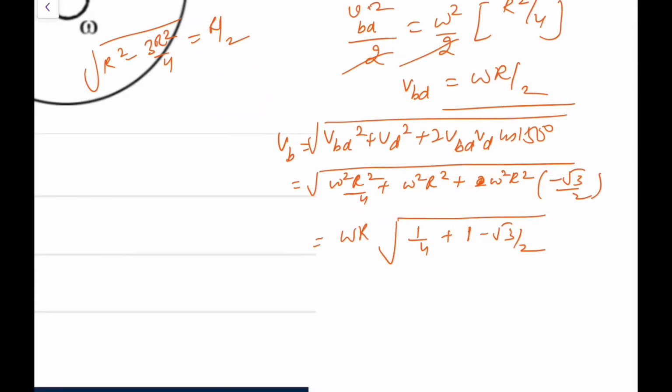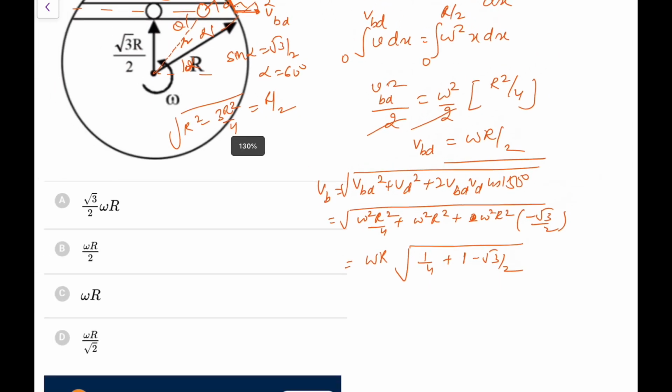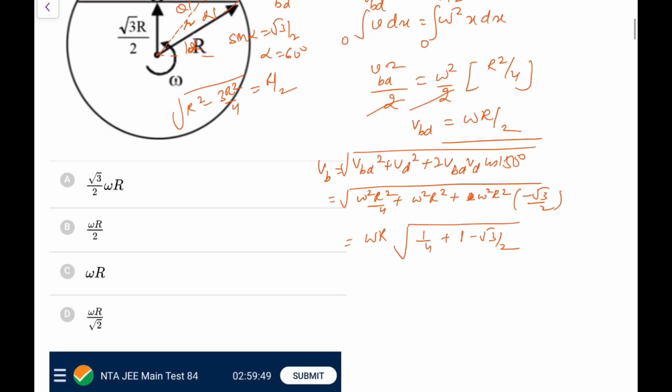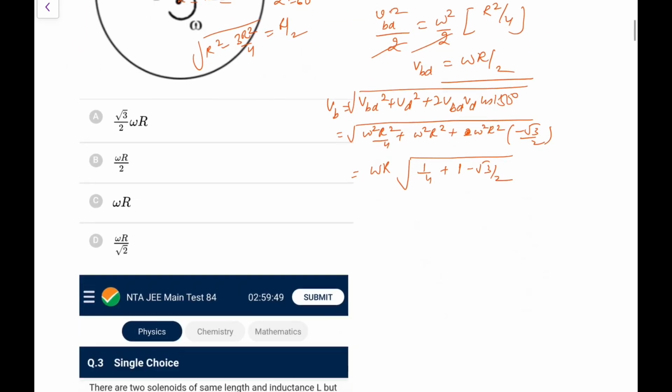So what we are left with is 1 by 4 plus 1 minus root 3 by 2. So the option is correct. What they have done is they have taken this angle alpha to be wrong, 30 degrees, and they have solved by 120 degrees. So as per this, I don't think any of these options will come, so for me it's not right.